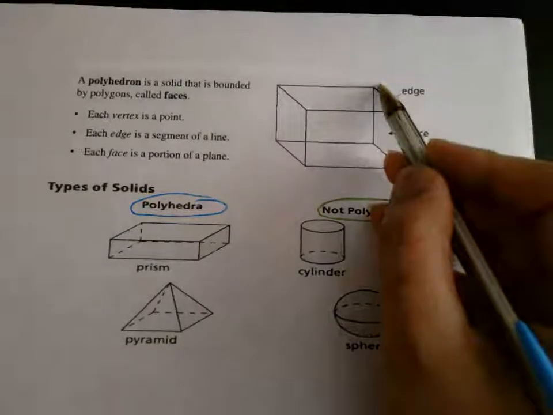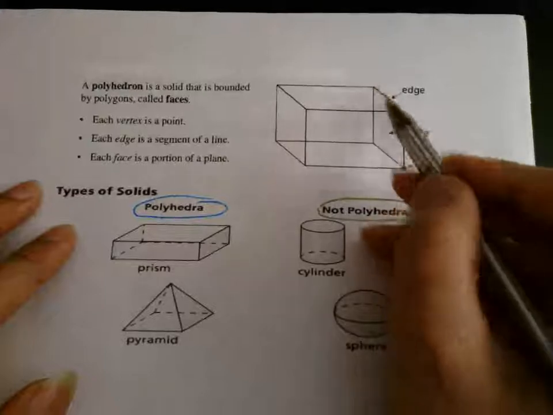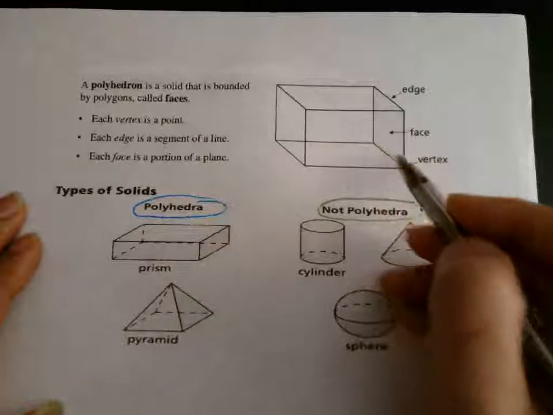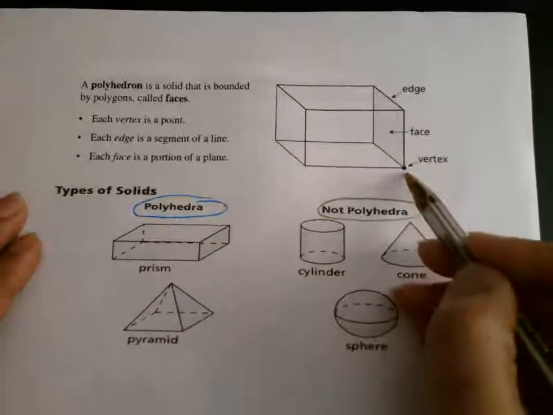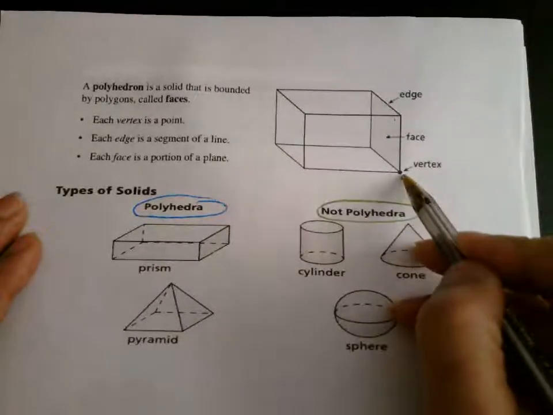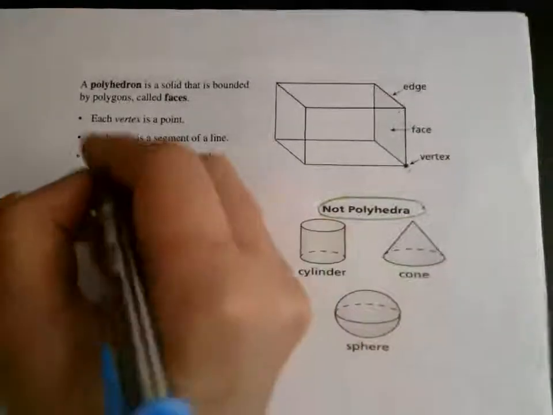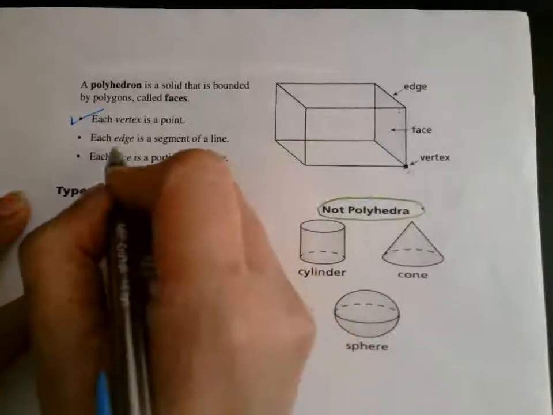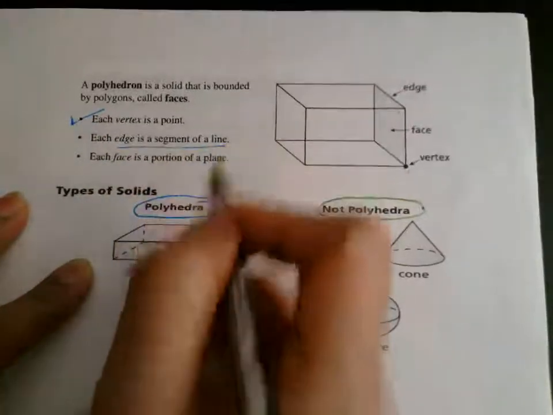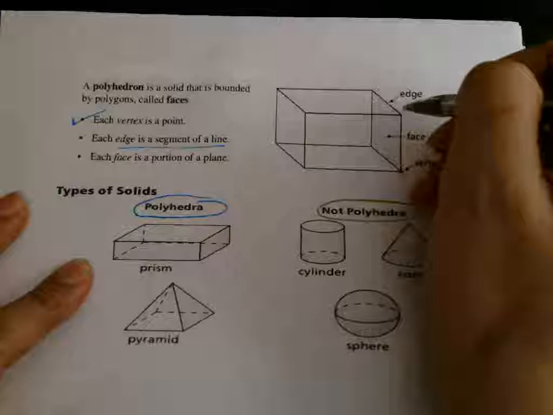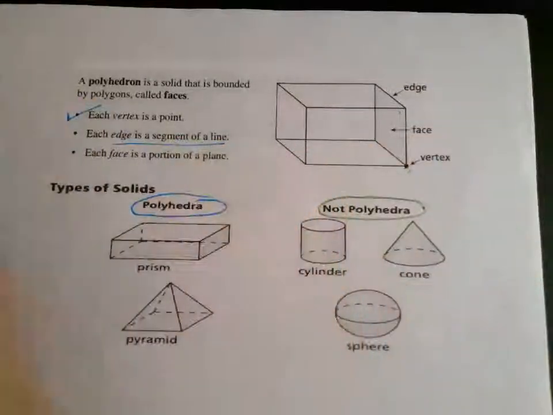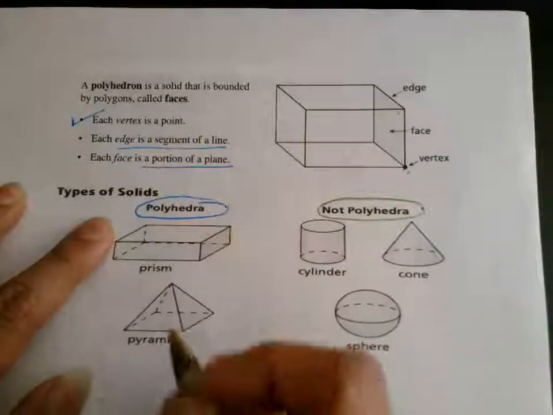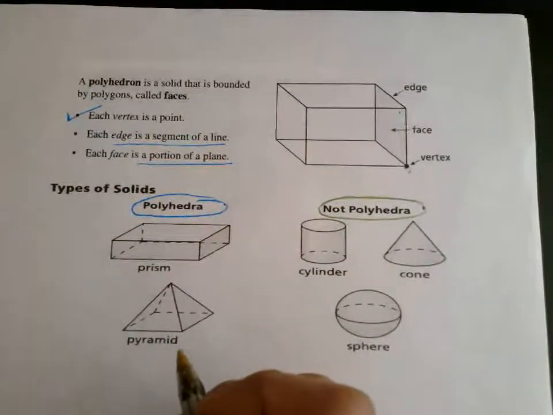The same thing. This is the edge, the line at which the two faces meet. That is called the edge. This is the face. That means your 2D shape, and this is the vertex, the corner, the tip. So each vertex is a point. An edge is a segment of a line because two 2Ds are meeting in a line. Each face is a portion of a plane. A plane is nothing but two-dimensional.